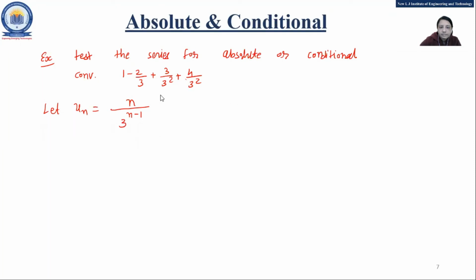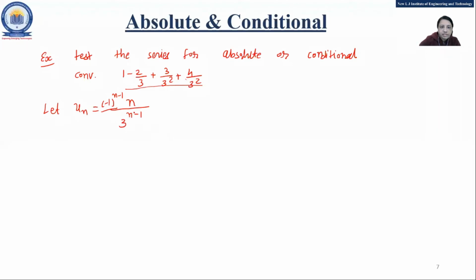Just a minute. Okay, fine. We'll check it, right? Minus 1 raised to n minus 1. Minus 1 raised to n minus 1. I'm not having the book right now. Just verify the series in the book. Those who have it, is 4 upon 3 square there or 3 cube? Because it's the correct one.